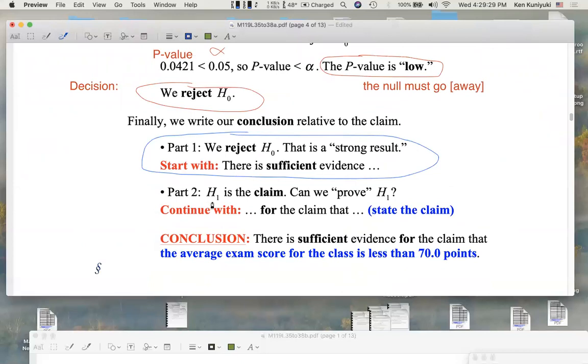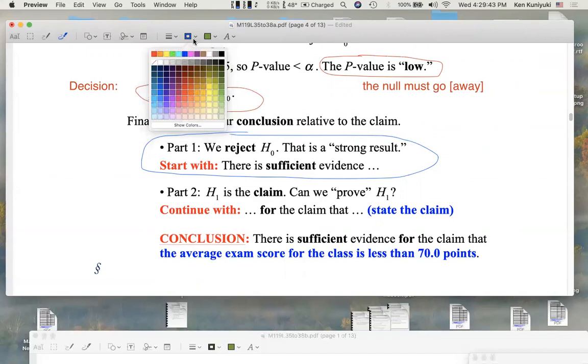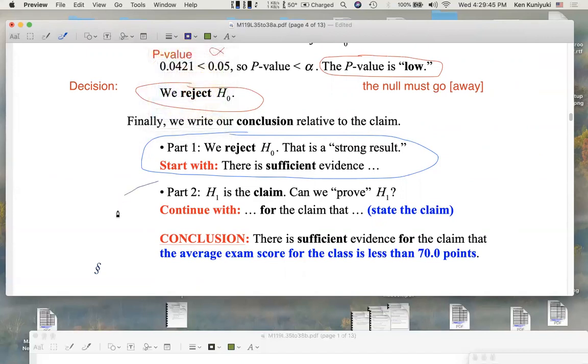The alternative is the claim. So it's like the research hypothesis. Hey, I'm a professor. I do research, right? I don't, but all right. The alternative is the claim. Can we prove the research hypothesis? We're weighing evidence for the claim, see the claim's right here, that the average exam for the class, mu, is less than 70 points.